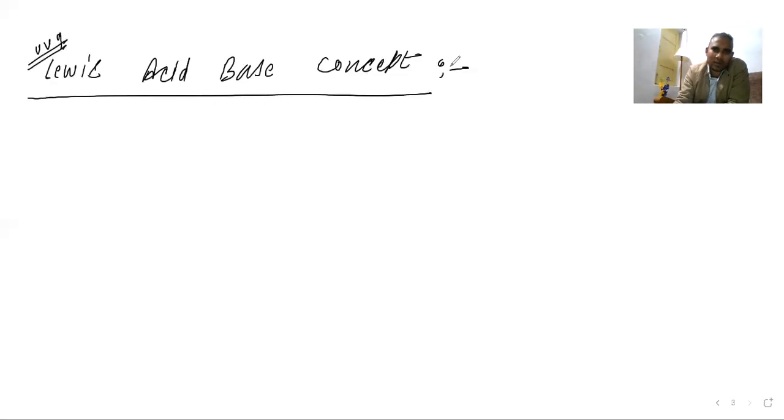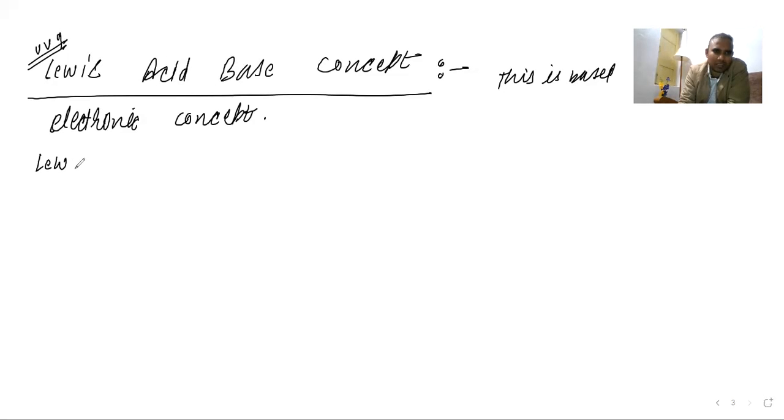So what is the Lewis acid-base concept? This is based on the electronic concept. Earlier, we were studying on the basis of H plus or OH minus ion. But this is based on the electronic concept. So let us try to understand what is Lewis acid.